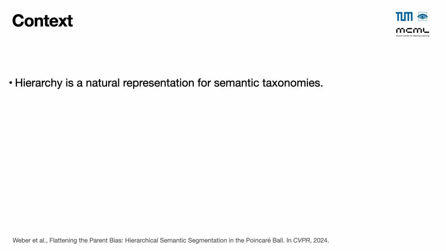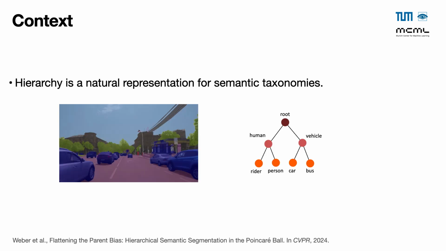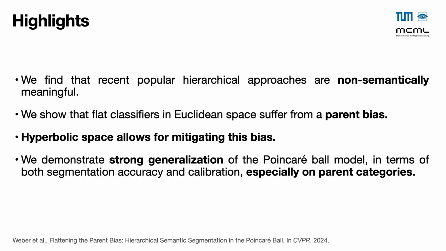Hierarchy is a natural representation for semantic taxonomies. Given an image on the left, our task is to predict for each pixel a tree-based label hierarchy. For instance, by using the label tree on the right, labeling such a pixel as a human and more precisely as a person, or such a pixel as a vehicle and also as a car.